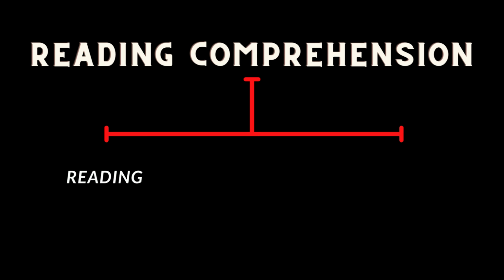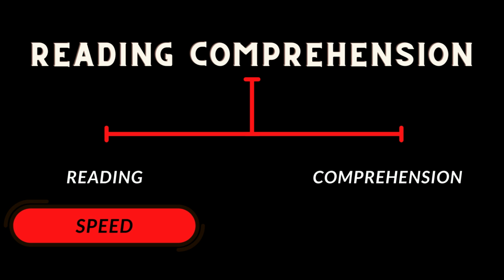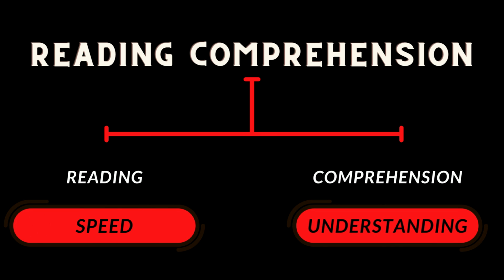As the name suggests, reading comprehension involves two skills. First is reading and second is comprehension. Reading involves reading speed. How quickly can you read the paragraph? And comprehension means how quickly can you understand the meaning of each and every paragraph so that you are able to answer the questions correctly.